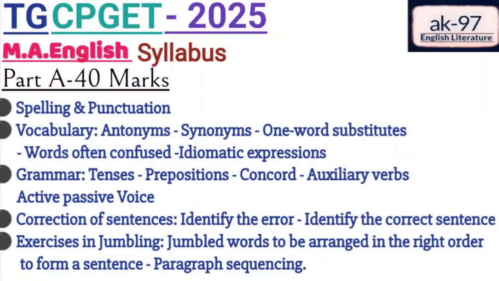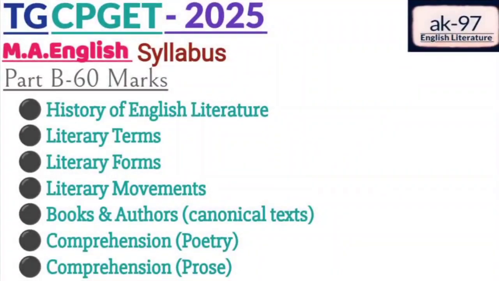This is all about part A, 40 marks in part A for English language. Now we will discuss part B. For part B they allotted 60 marks, and under part B you will get the questions on English literature, and here are various segments under part B. Now we will go in detail about all these segments, and the first segment is history of English literature.